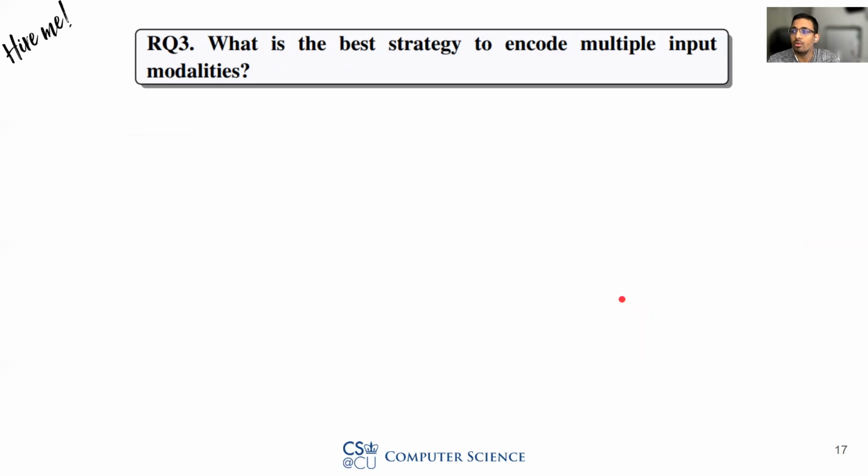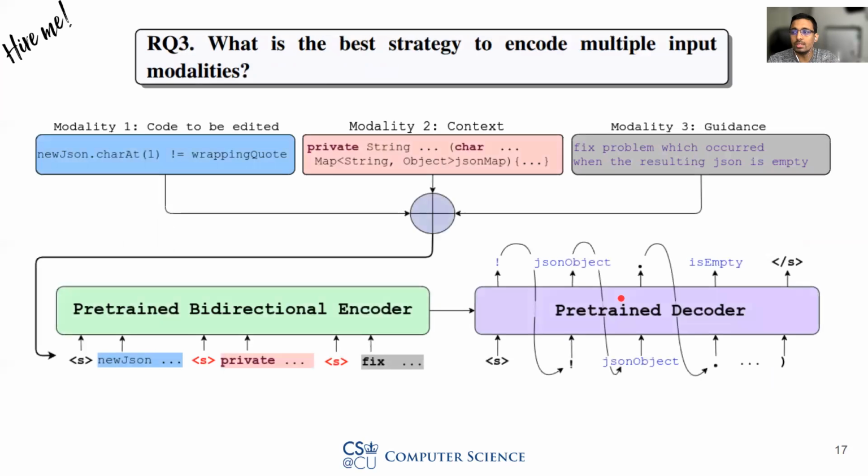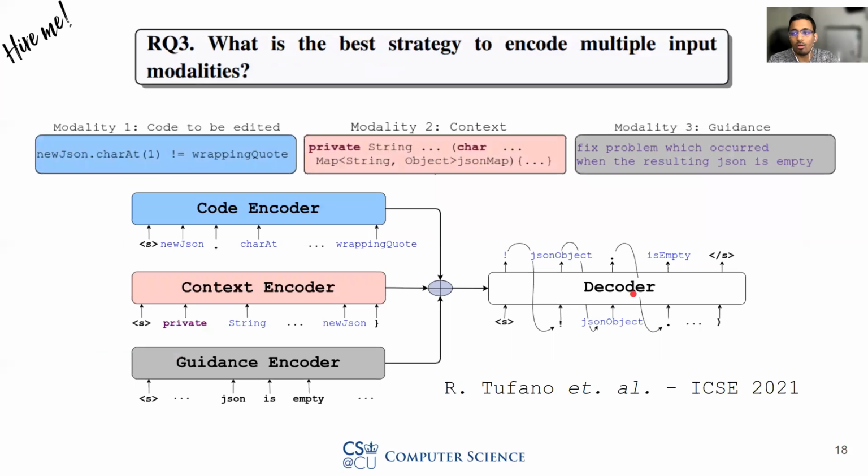Finally, we investigate what is the best strategy to encode multiple input modalities. In MODIT, we simply concatenate all 3 inputs as a sequence and use one and only one encoder to encode such sequence. An alternative approach could be using 3 different encoders to encode all 3 different input modalities. This approach is similar to what Rosalia Tufano et al. proposed at their ICSE 2021 paper.